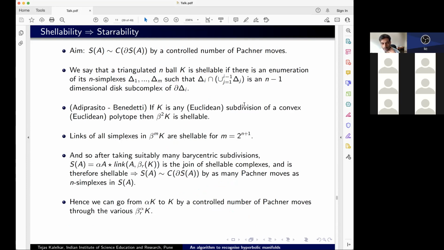And using this, we could show that the links of all simplexes in a sufficiently high subdivision do in fact become shellable, and therefore the original SA can be made shellable after taking sufficiently many barycentric subdivisions. Once this can be made shellable, then you can go from SA to the cone over its boundary. You do this for all the R simplexes. It allows you to go from beta alpha R K to beta alpha R minus 1 K, and therefore from alpha K to K. And so all the way you can have this controlled set of sequences. So this is the second part of the proof.